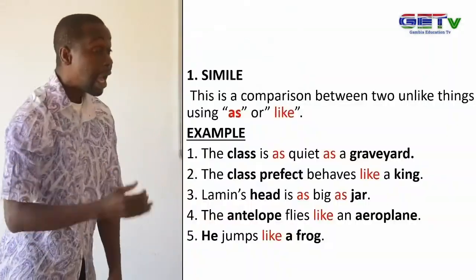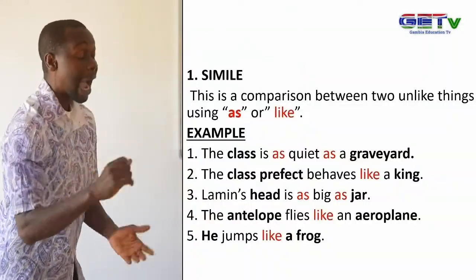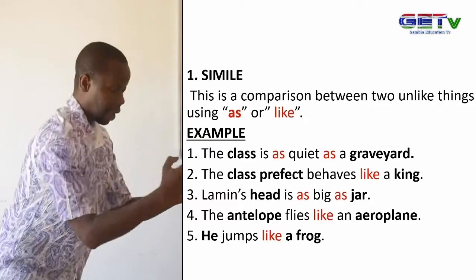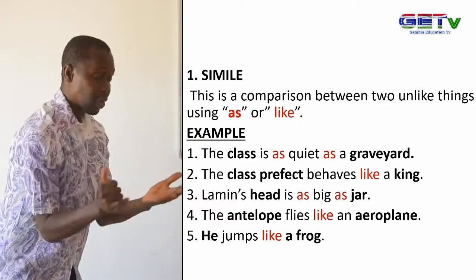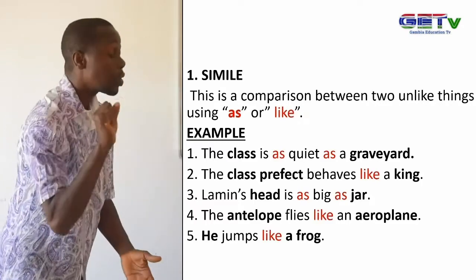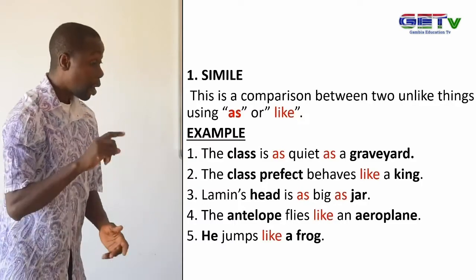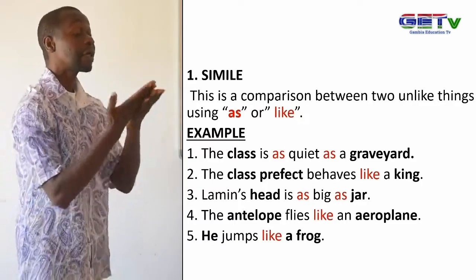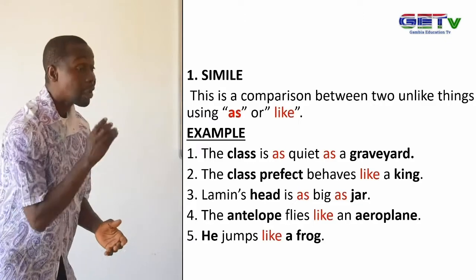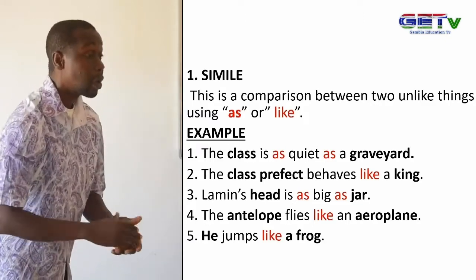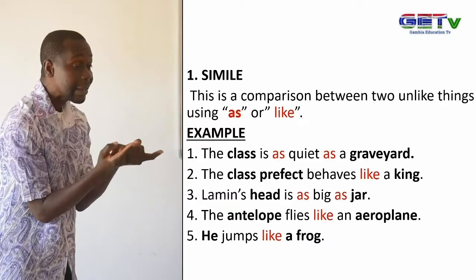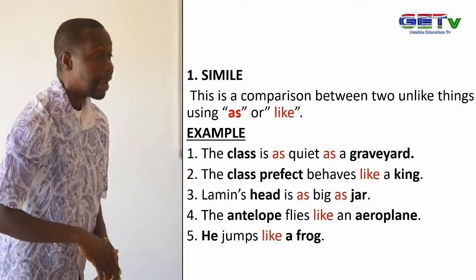If I say Buba jumps like a frog in the class, it means I am comparing Buba to a frog, using what? Like. So with these examples, you can all bear me witness that two unlike things are compared.